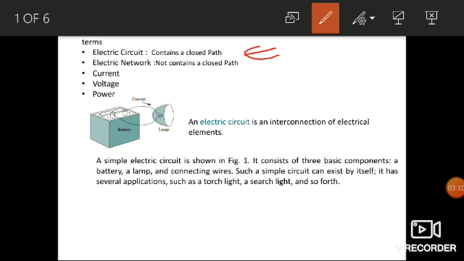A simple circuit shown in the figure consists of three basic components: a battery, a lamp, and a connecting wire. Such a simple circuit can exist by itself. It has several applications such as torch, light, and many appliance connections of the electric circuit.